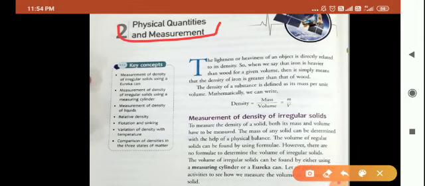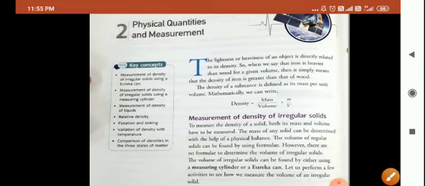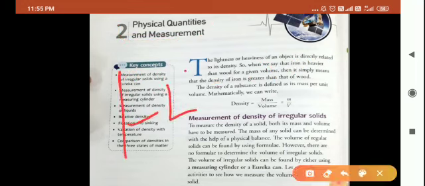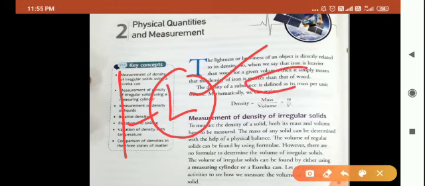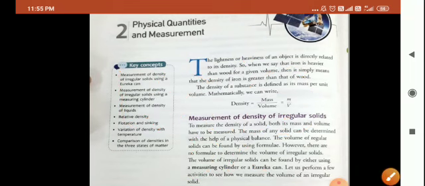So children, physical quantities are those quantities which can be measured. For example, length of a pole. Can you measure length? Yes. So what is this length? Length is your physical quantity. Similarly, volume of water. Can you measure volume of water? Yes. So what is this volume? Again, this volume is your physical quantity.